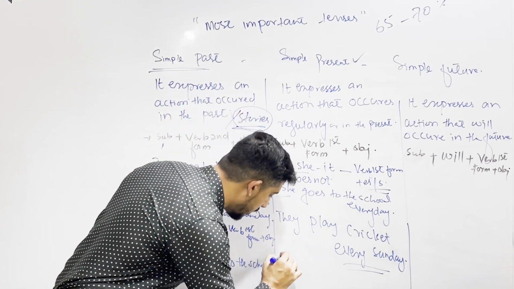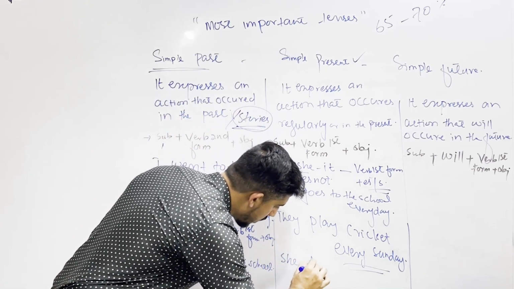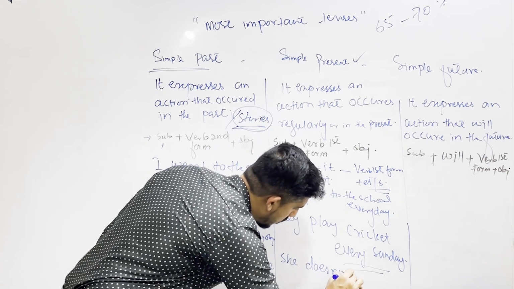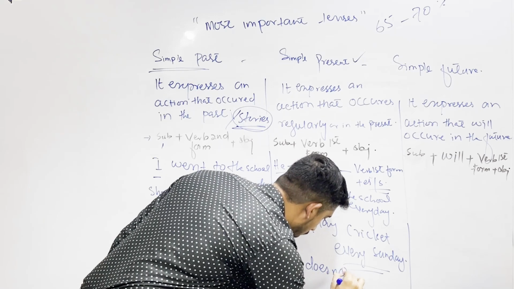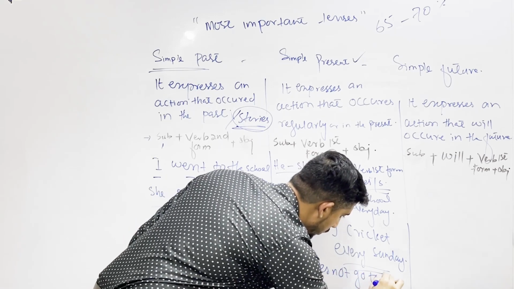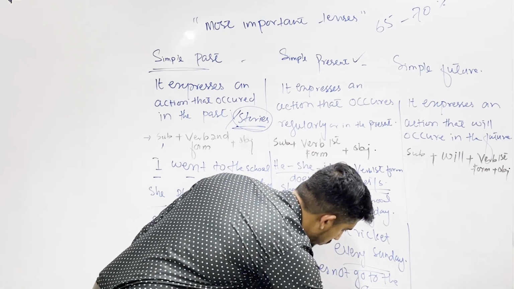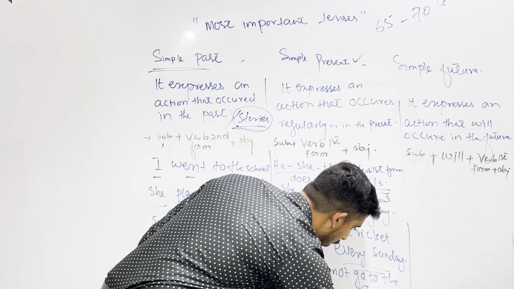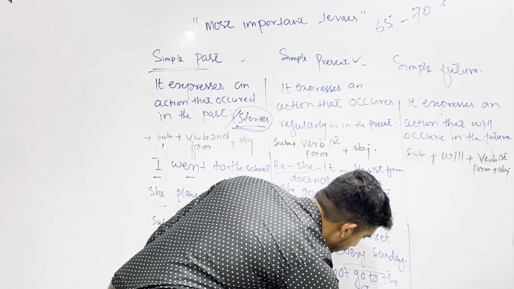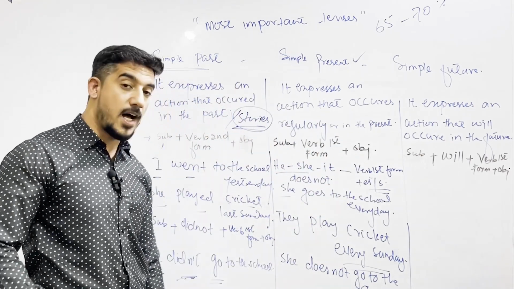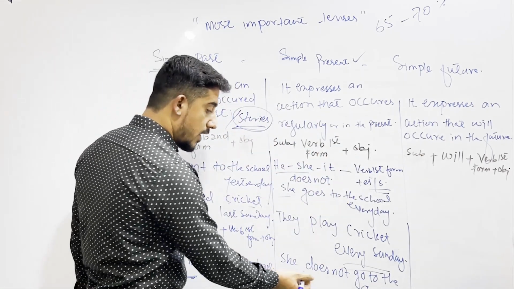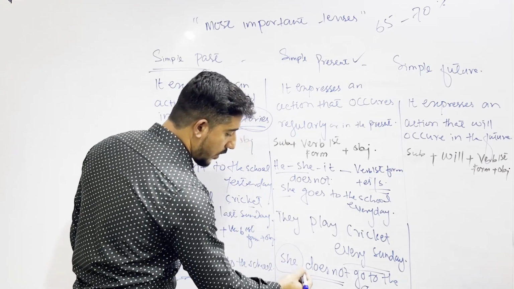For example, she does not go to the school on Sundays. She does not go to the school on Sundays. This is how you are saying that does not is used with he, she, it.